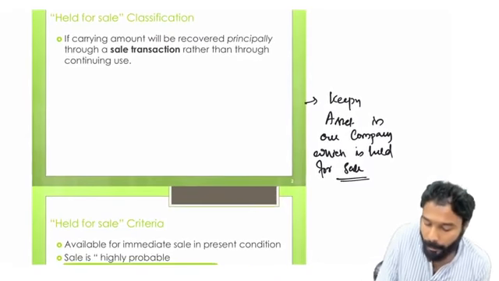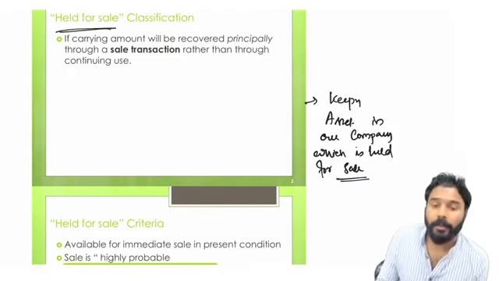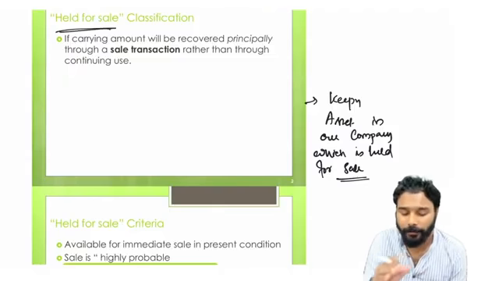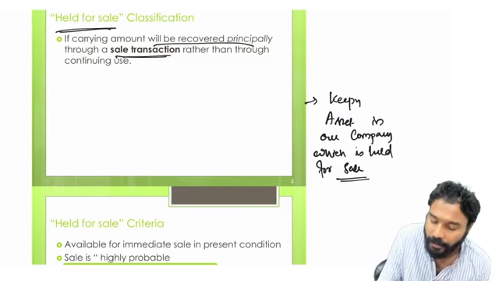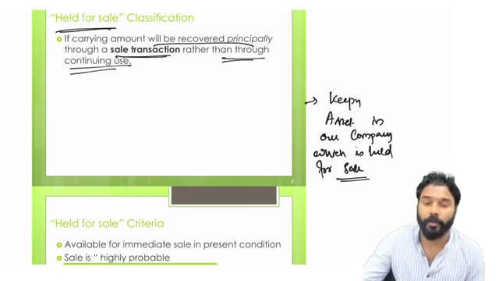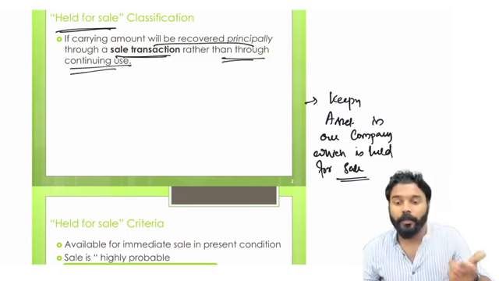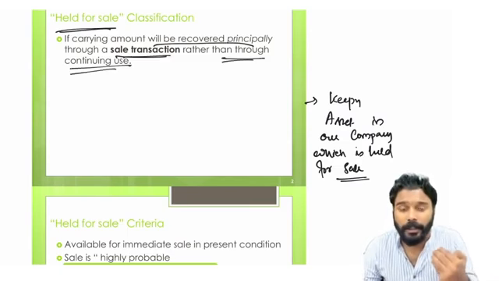Here, we can hold it for sale if the carrying amount will be recovered principally through a sale transaction rather than through continuing use. So here we will be accounting for this transaction.